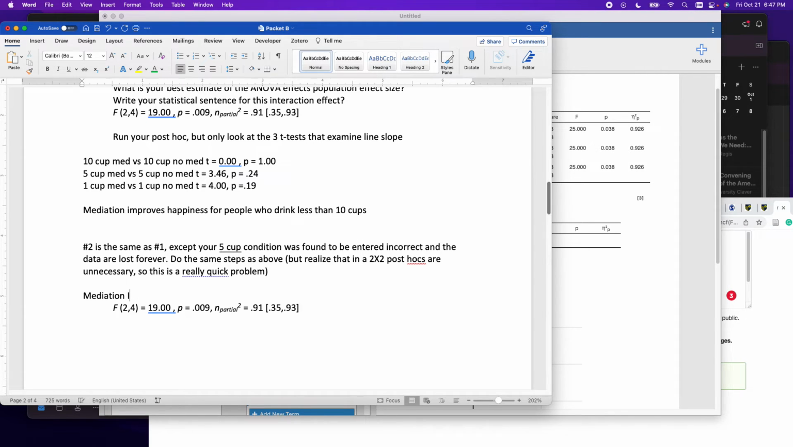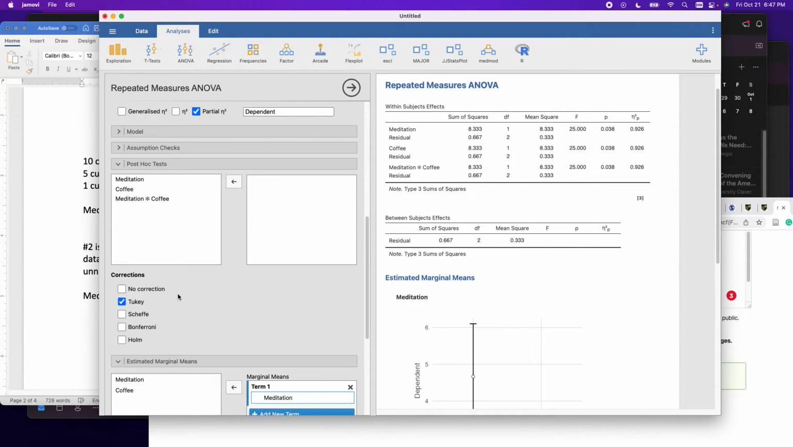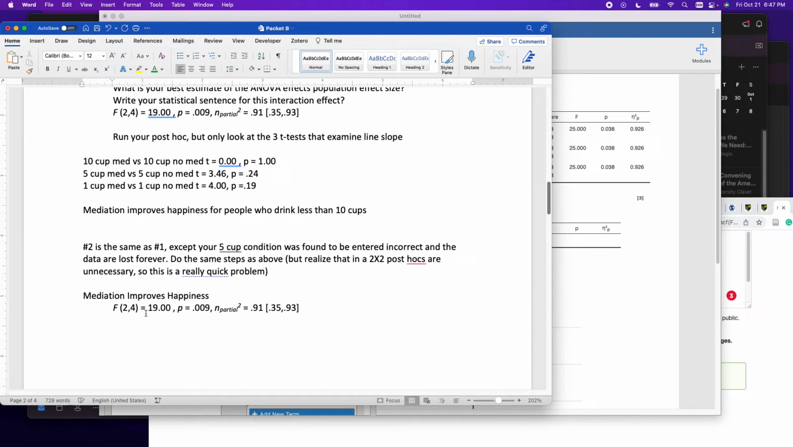Meditation improves happiness. The statistical sentence is F with 1 and 2 degrees of freedom equals 25. My p-value equals 0.038. My partial eta squared equals 0.93.